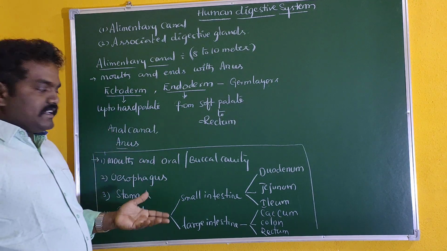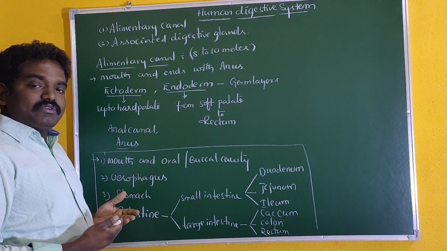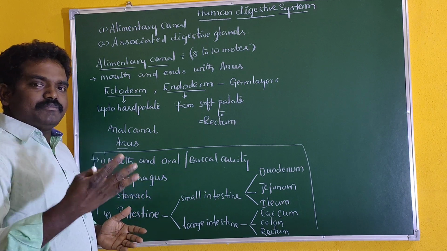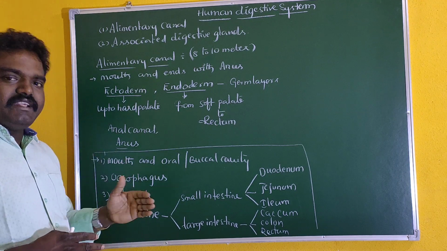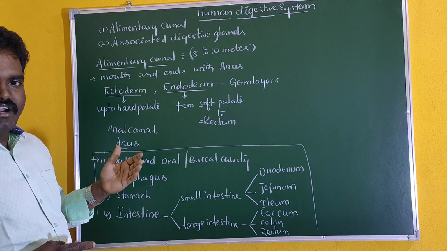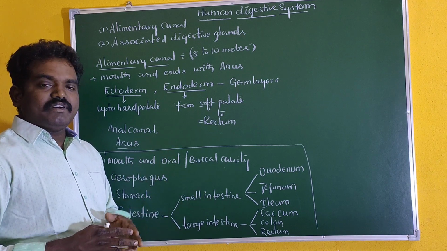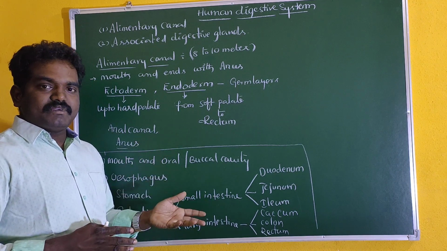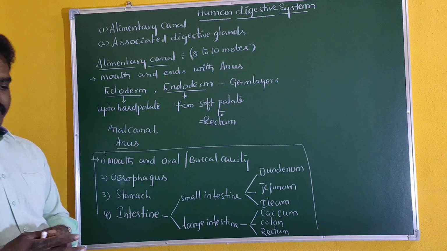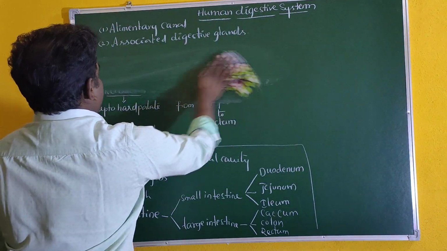Before we discuss all the four major parts of this gut, the wall of the alimentary canal bears certain important structures. There are four important layers noticed in the wall of the alimentary canal. What kind of muscles are present in it? What kind of cells are there? All this information we are going to learn in the sectional view of the alimentary canal.